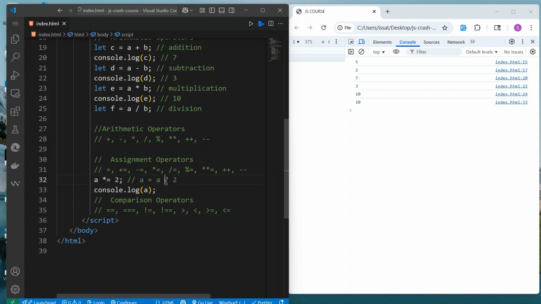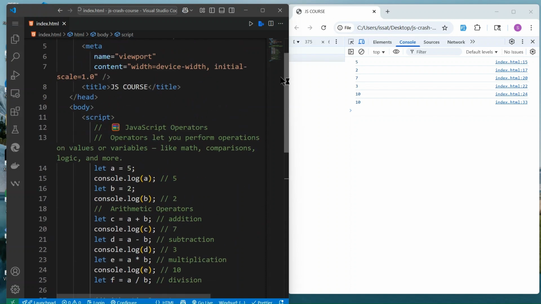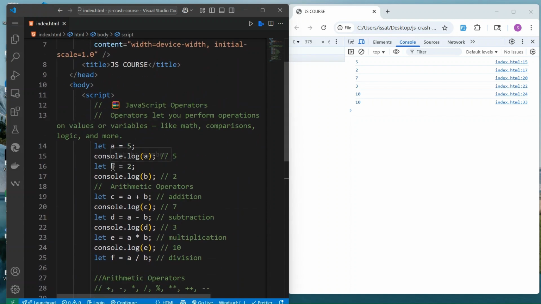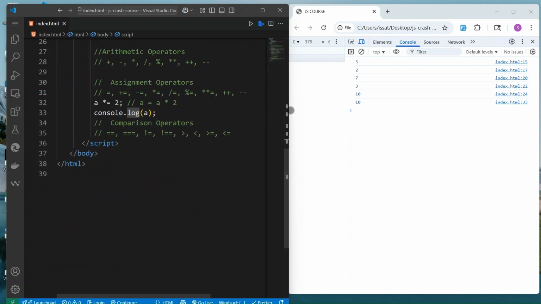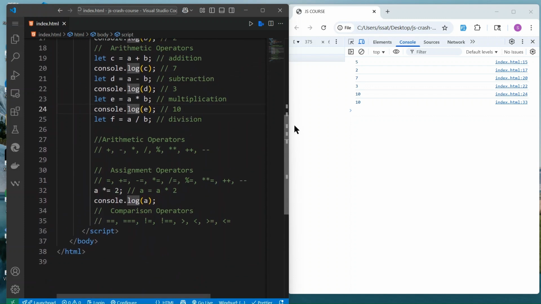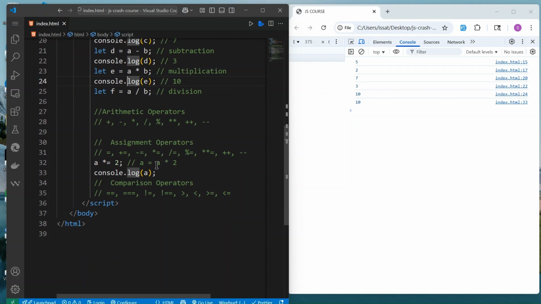This is what the assignment operator can do. You will see much more about this once you start building a small project, so you can play around with it. We can also do a minus 2, which is the same thing we are doing here, just in a different way.